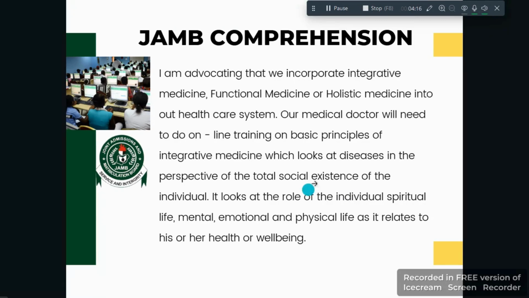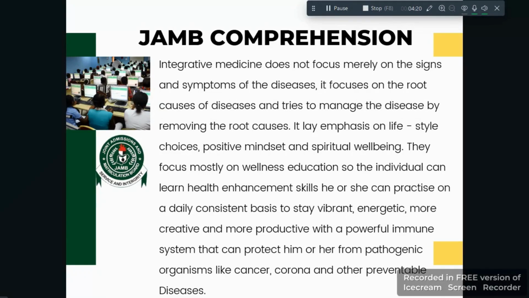Okay, so now let's go to the last option and check. We don't need to read it again because we have gotten how the problem was solved. Now let's look at it again. Integrative medicine does not focus merely on the signs and symptoms of disease. It focuses on the root causes of disease and tries to manage the disease by removing the root causes. All right, so that's it. That's how it is solved.